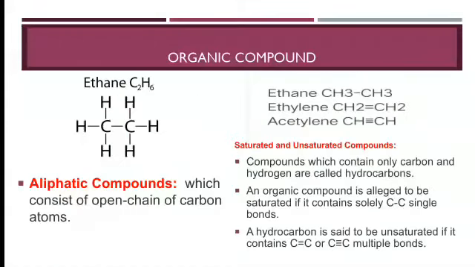We can take the example of ethane. The first term, aliphatic compound, consists of an open chain of carbon atoms. Look at the structure of ethane; you will see the open chain of carbon atoms. So this is an example of an aliphatic compound. You only have to remember the open chain of carbon atoms; that compound comes under the aliphatic compounds category.